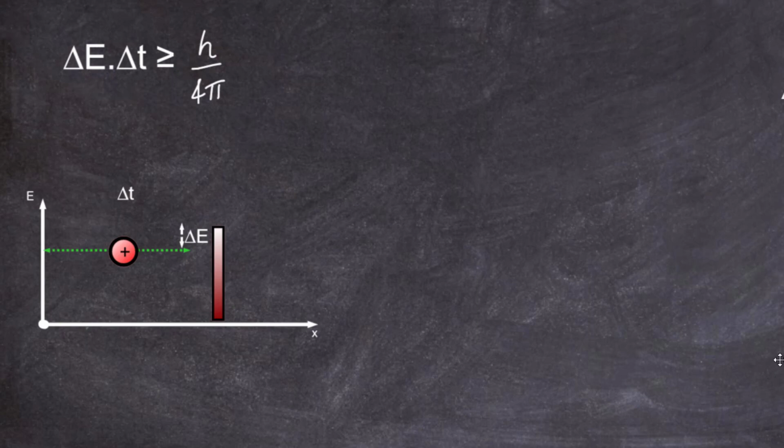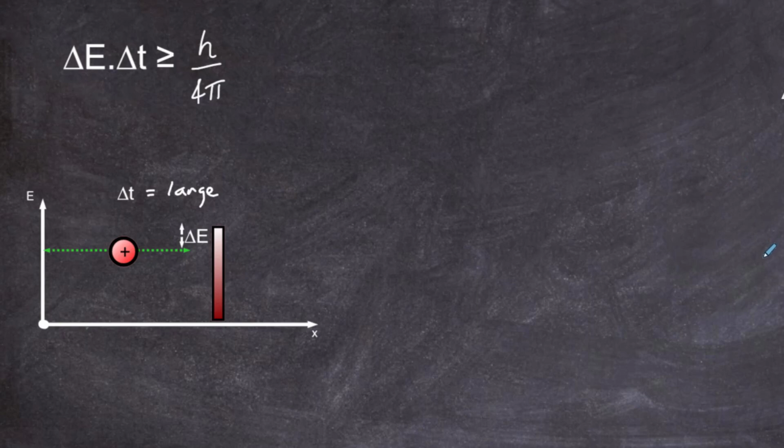Now if you look very closely, you can see that because delta E is going to be small, in order to maintain the above equation, delta E times delta T is greater than or equal to h over 4 pi, then if delta E is small, delta T will have to go large. It's like a seesaw effect, that equation. So delta T must be large because delta E is very small.